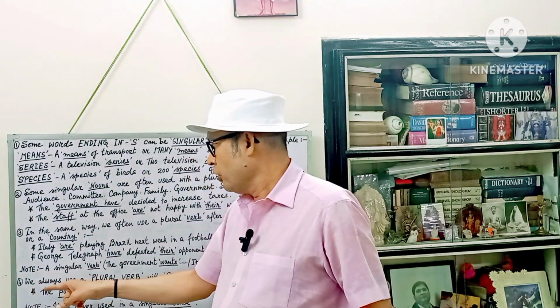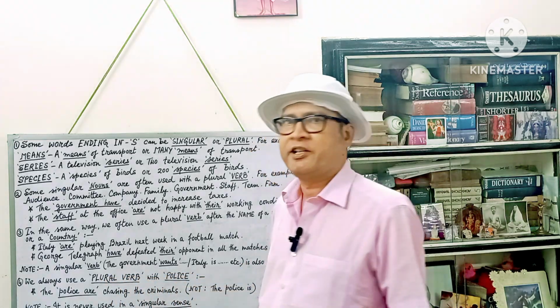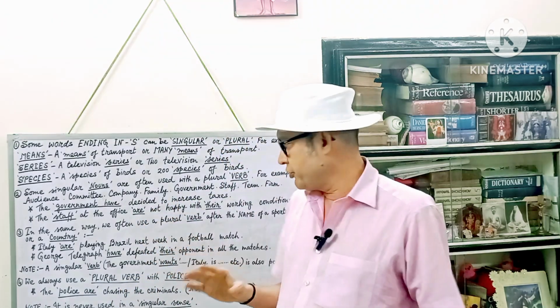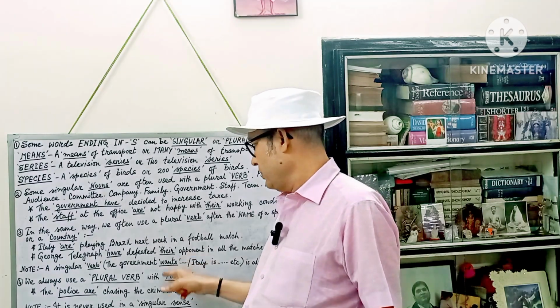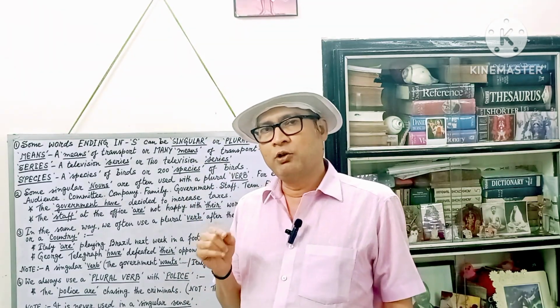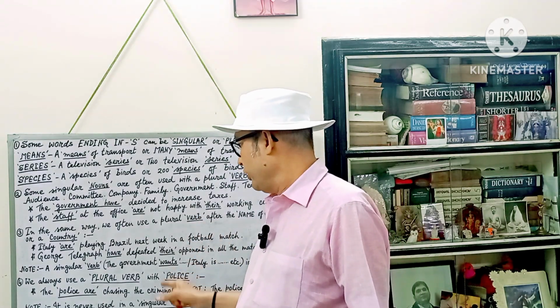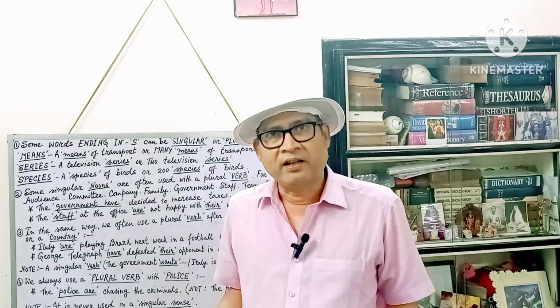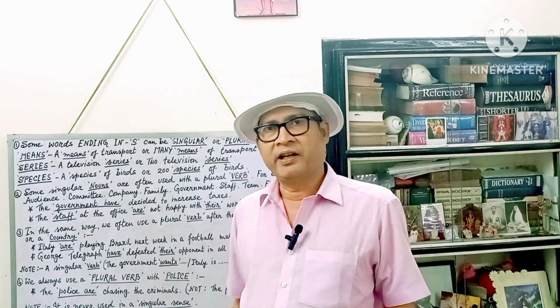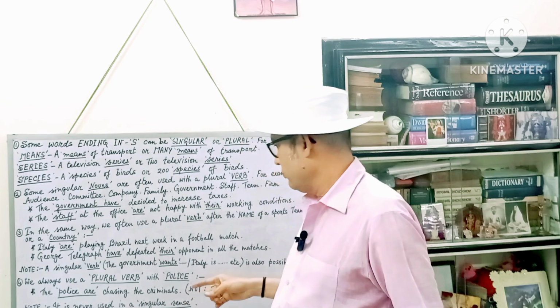Next, number 4. We always use a plural verb with police. There is an exception. Police. We do not say a police. If you want to use the singular, one member of the police, then you say a policeman. A policeman is standing there. Not a police is standing there.